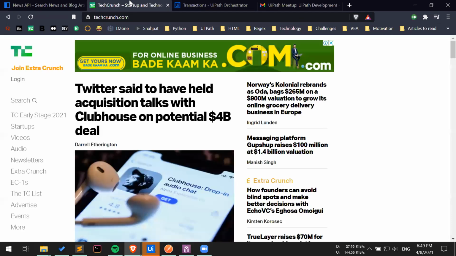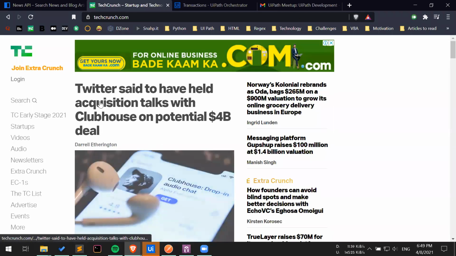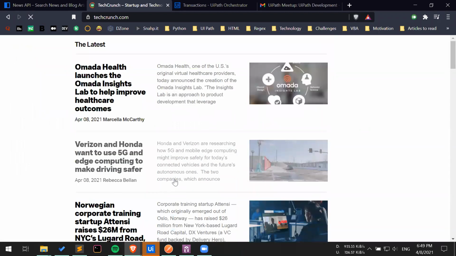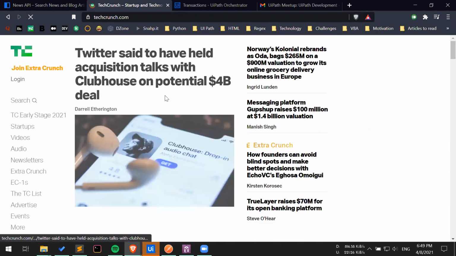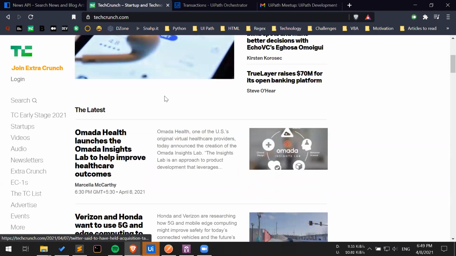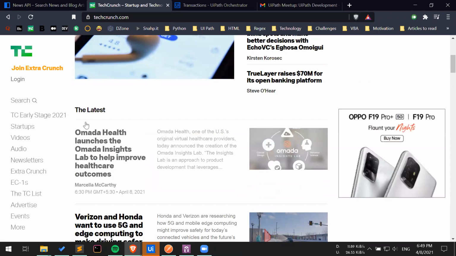So let's consider the example of the day, and let me just load the site in a second. Okay, so this is the site that we are going to talk about today, and this is techcrunch.com. As you can see, I have disabled my ad blocker, and there are a lot of ads available here. Loading time is quite high, and fortunately, we don't have to log in here in order to get the data, but we will see, even without login, how much time it takes to get the data from here. The data that we are going to fetch is the latest headlines.